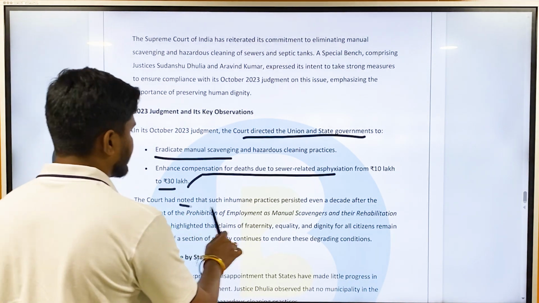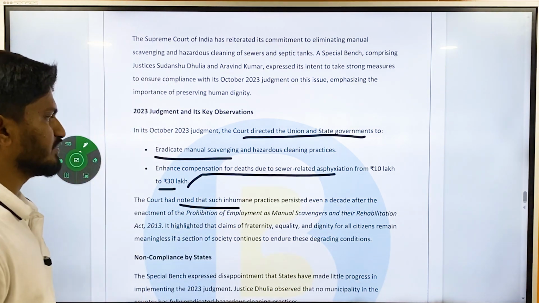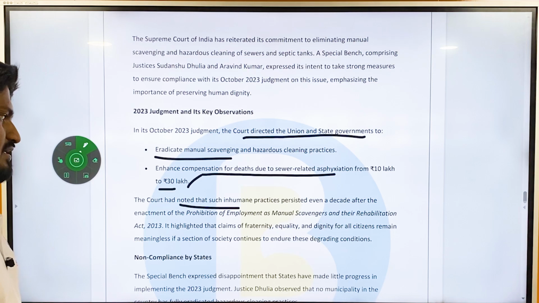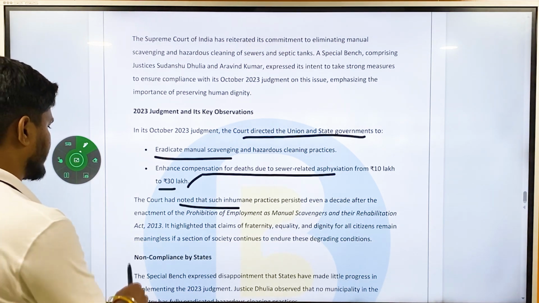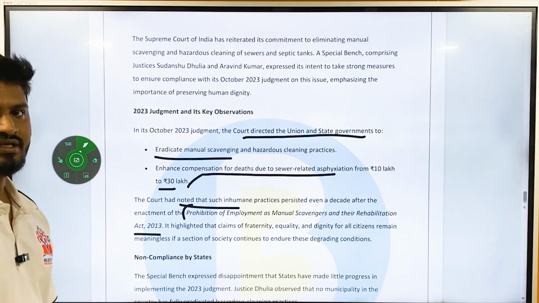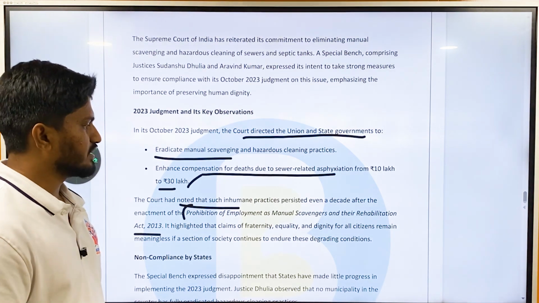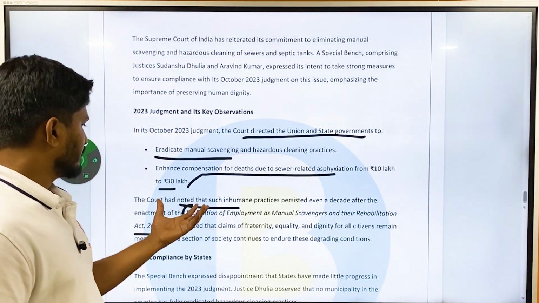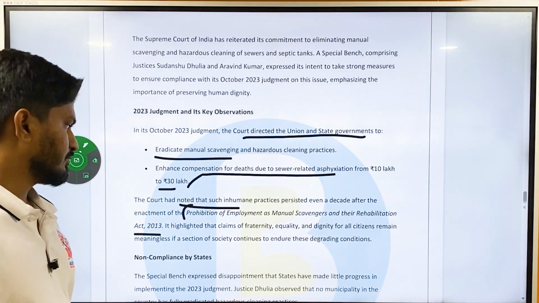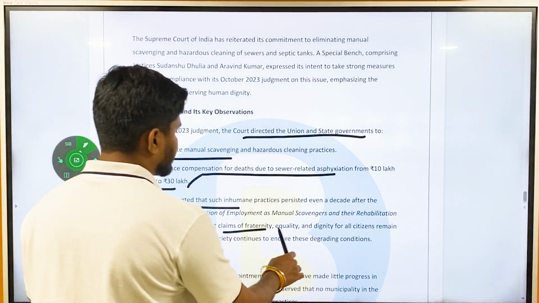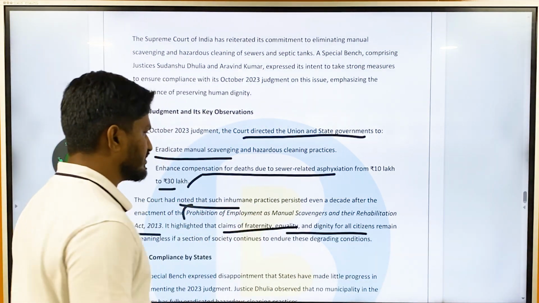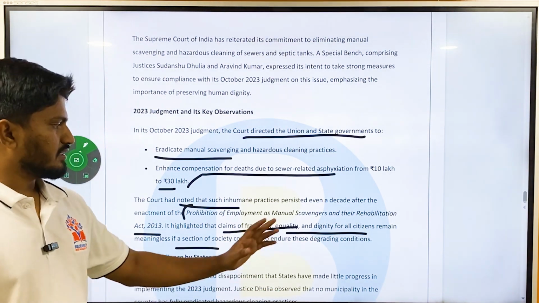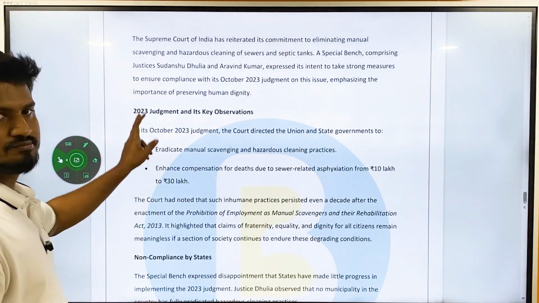The court had noted that such inhumane practices persisted even a decade after the enactment of the Prohibition of Employment as Manual Scavengers and their Rehabilitation Act of 2013. There was an act in 2013 which prohibited manual scavenging and also provided for the rehabilitation of those manual scavengers. Even after the act, manual scavenging has been practiced even till now. It highlighted that claims of fraternity, equality, and dignity for all citizens remain meaningless if a section of society continues to endure these degrading, inhuman conditions.